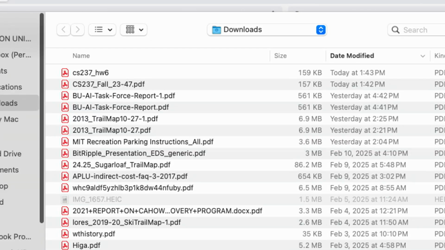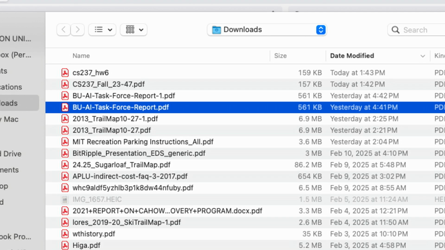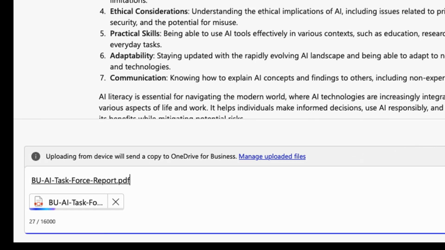Moving on to something more substantial, we at BU generated these AI task force reports to describe what BU administration could beneficially work on. And those reports are pretty large. I have one over here, the BU AI Task Force report, which I'm going to upload. So one thing you can do is upload documents into Copilot. And it's in PDF, but that's no problem.